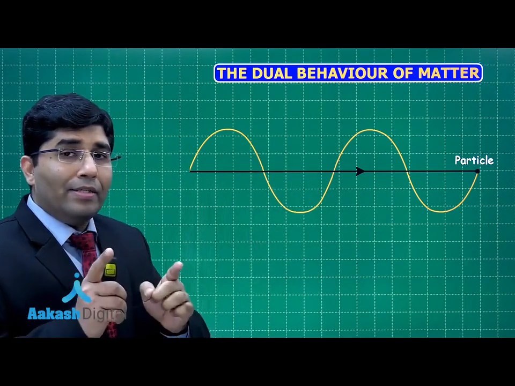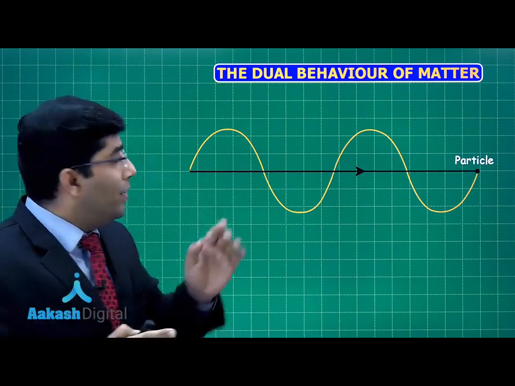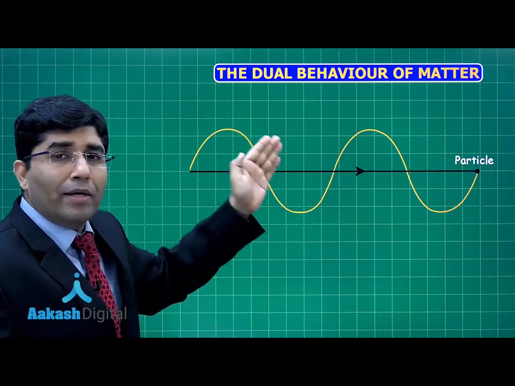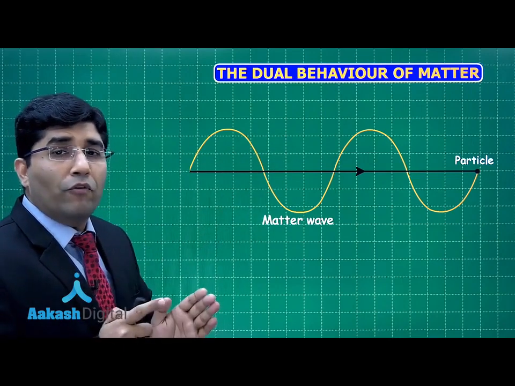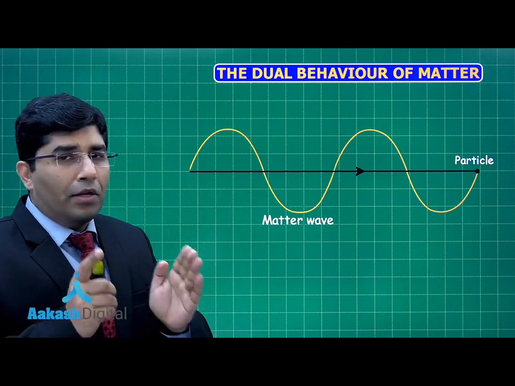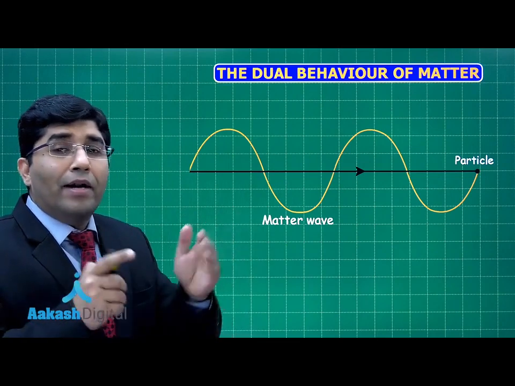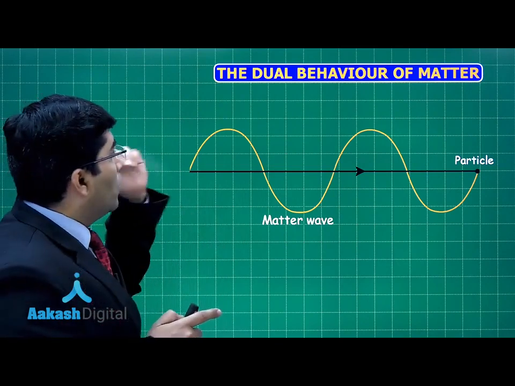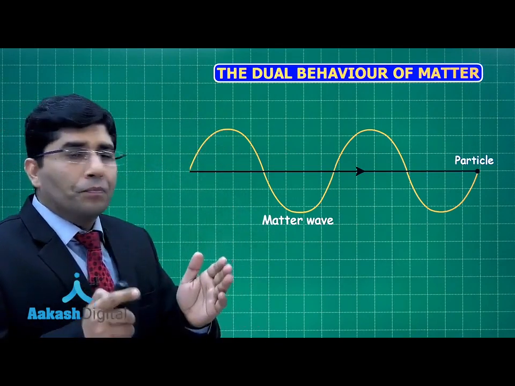And guys, keep this in mind, this wave is not electromagnetic radiation. This is not an electromagnetic wave, this is a new type of wave, and that wave is the matter wave. Now what can we do with the matter wave and how is it helpful to us? What is the significance of the dual behavior of matter?